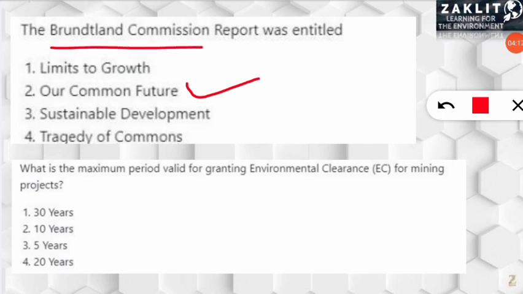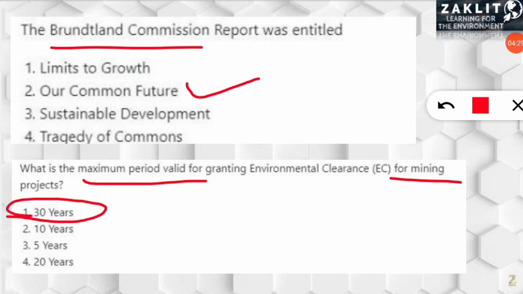The next question was very easy, that was the validity period for maximum clearance of mining projects. I have repeatedly solved this and we have discussed it many times. The correct option will be option number 1, 30 years is the validity as per the previous EIA draft, and now it is 50 years as per the new EIA draft 2020. Moving to the next question.